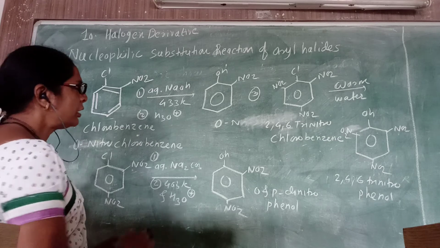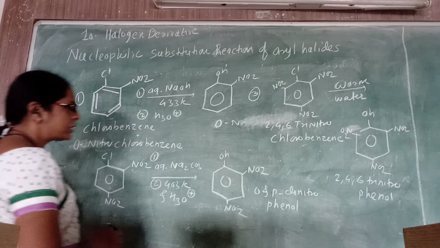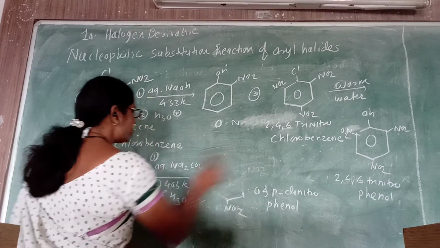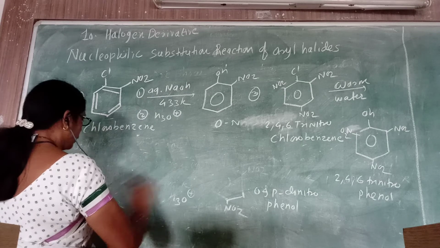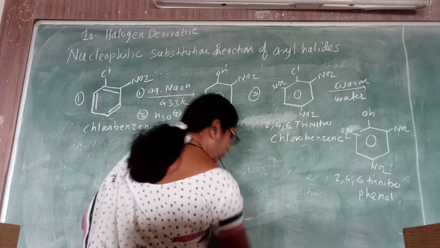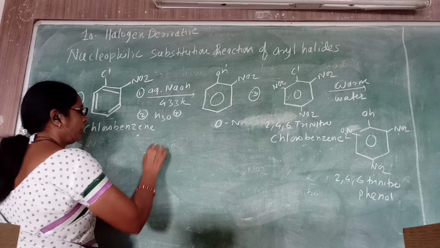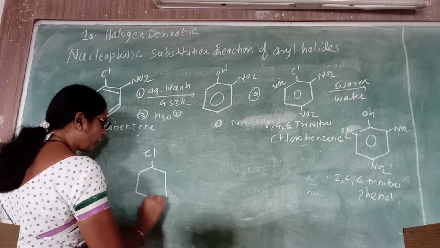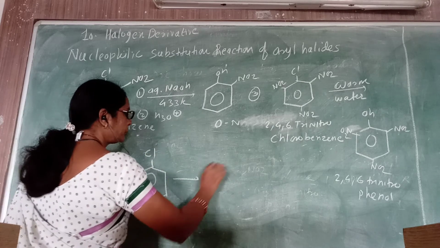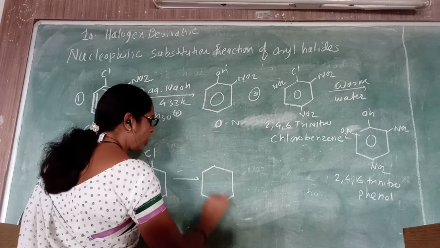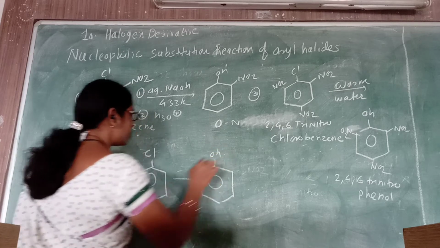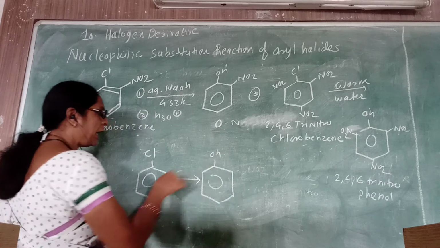So why is the reaction favorable with electron withdrawing groups? Suppose you consider a simple reaction of chlorobenzene. If you have to prepare phenol from chlorobenzene, the preparation of phenol from chlorobenzene will require very harsh conditions.